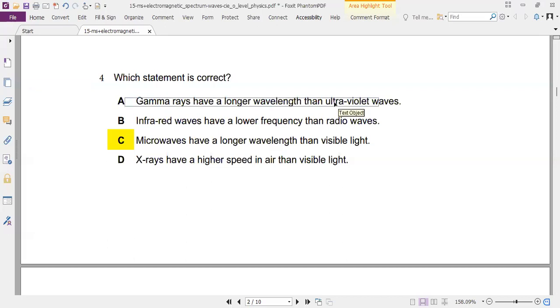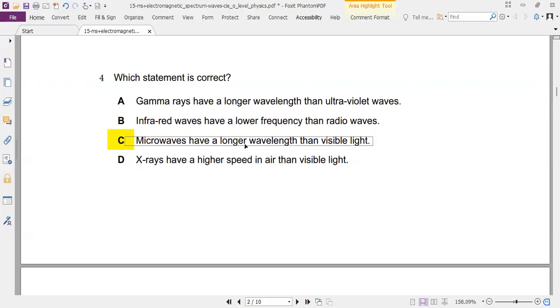No. Gamma waves are shorter. IR have a lower frequency than radio? No. They come after radio, so they have a larger frequency and shorter wavelength. And X-rays have a higher speed? No. They all travel with the speed of light.